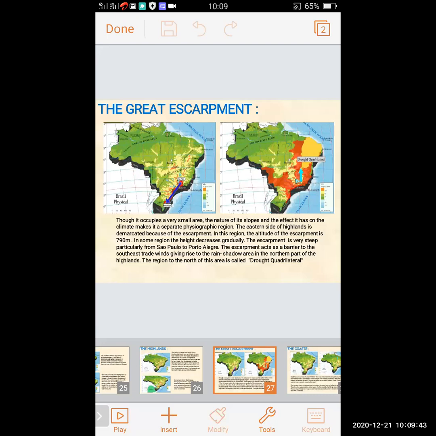So this is about the escarpment of Brazil. We have seen the drought quadrilateral. The region to the north of the Great Escarpment is called the drought quadrilateral. The altitude of the escarpment is 790 meters, and it is steep, particularly from Sao Paulo to Porto Alegre.